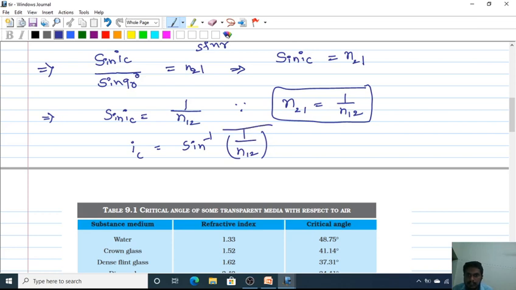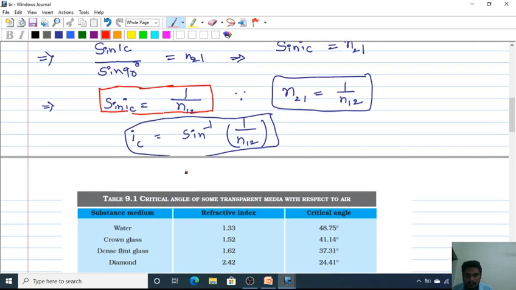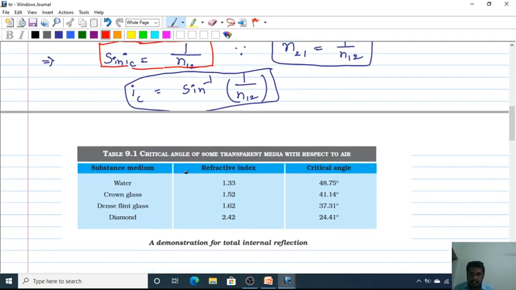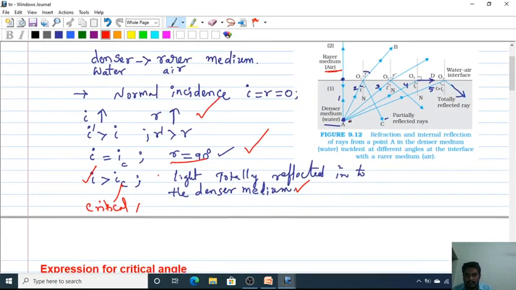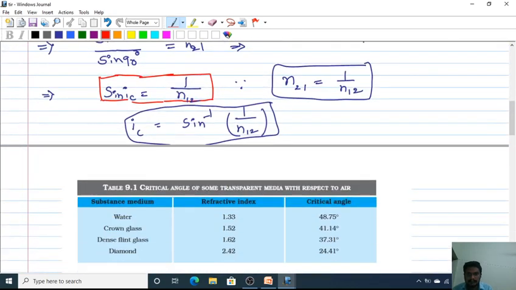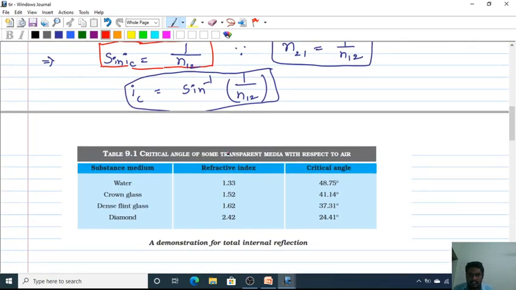Okay, this is the expression for the critical angle of incidence. You can also write this expression as sin IC equals 1 by n12, where n12 is the refractive index of the denser medium. The next question: what is the critical angle for different media? In the previous case we took the air-water interface. Water is the denser medium and air is the rarer medium.